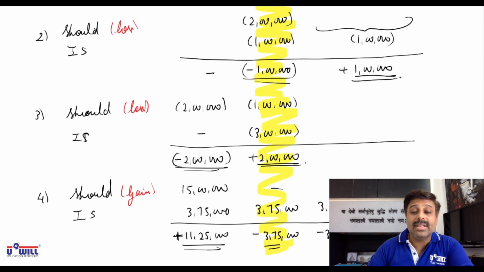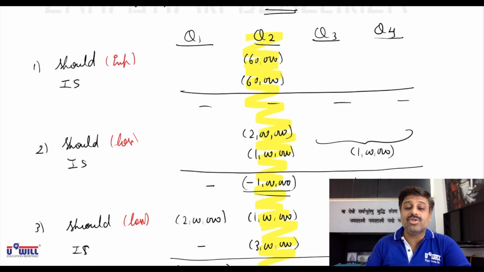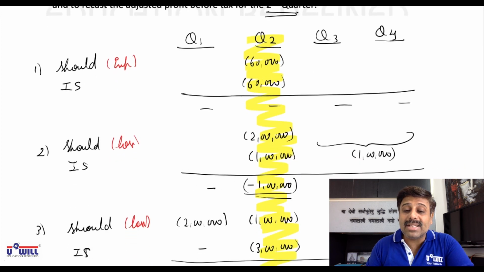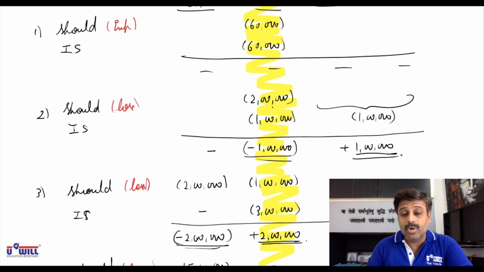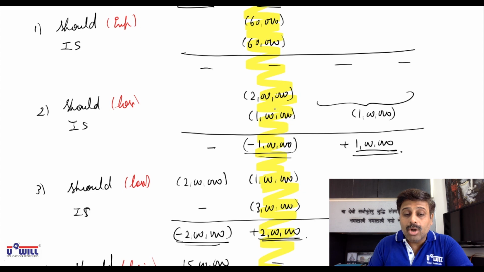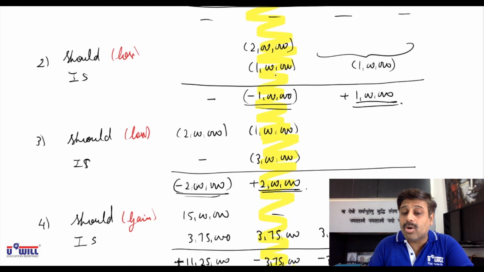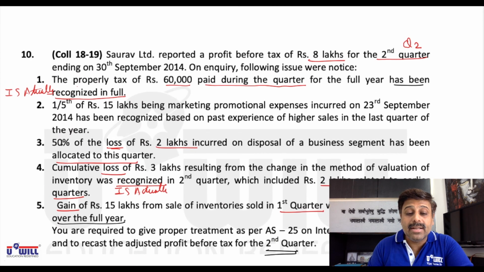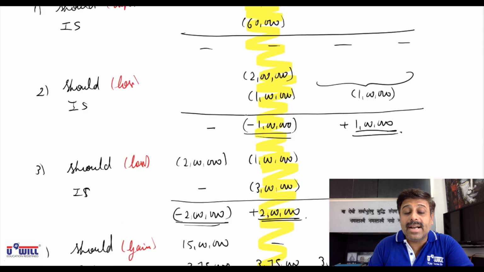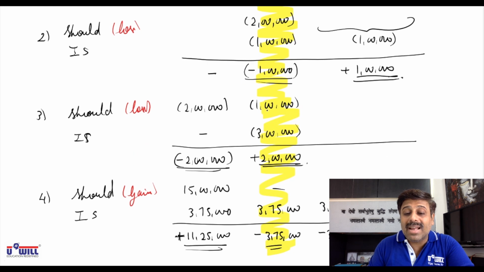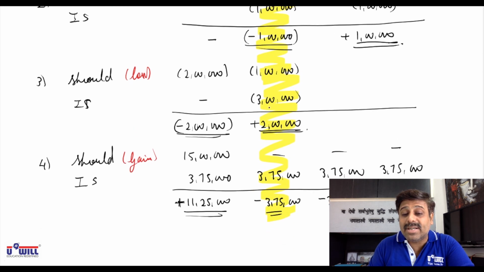So you will explain it now in that solution. That 60,000 of expense should have been taken in quarter 2. Which expense? Property tax. 60,000 has been taken in quarter 2, so no effect. Theoretically you will explain this. 2 lakhs of loss should have been taken in quarter 2, but only 1 lakh has been taken in quarter 2. So further 1 lakh will be deducted in quarter 2. Then for the loss adjustment, you will say loss of 1 lakh should have been taken in quarter 2, but 3 lakhs has been taken in quarter 2, so 2 lakhs will be added in the profits of quarter 2.